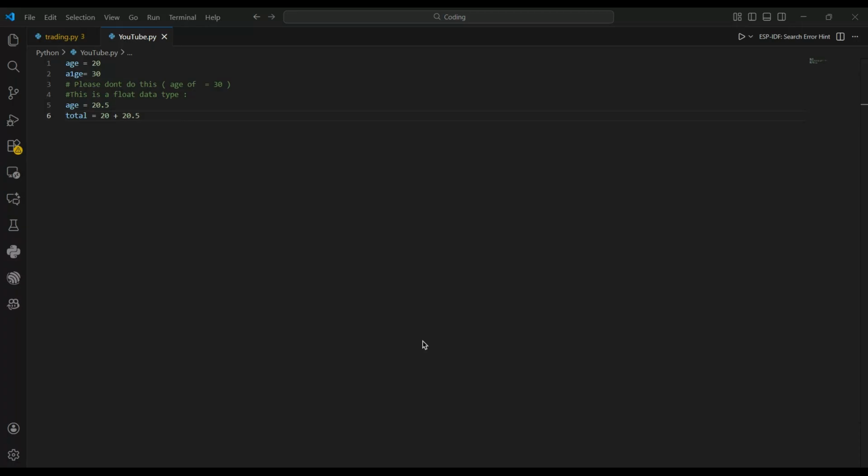Now let's move on to the second data type, which is strings. Strings represent text, anything inside quotes. Let's say name is equal to Yatharth Kelkar. Now this is going to be treated as a string. There's one important thing I would like you to remember: whenever you're dealing with text, it's required to be kept inside double quotes. There is no option, because otherwise Python will show you an error.